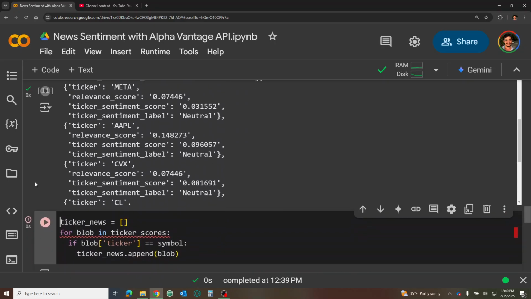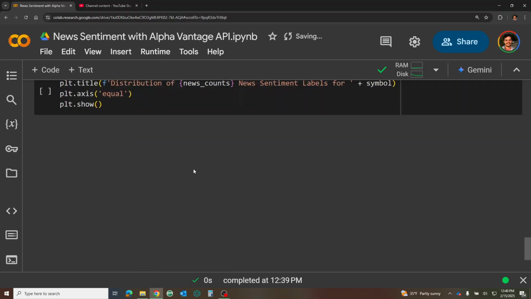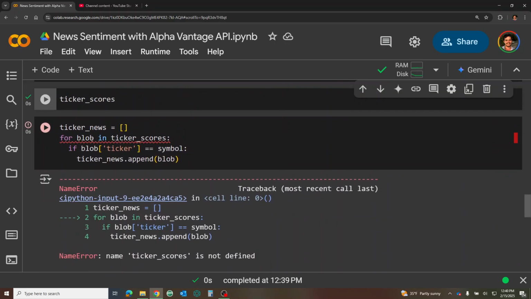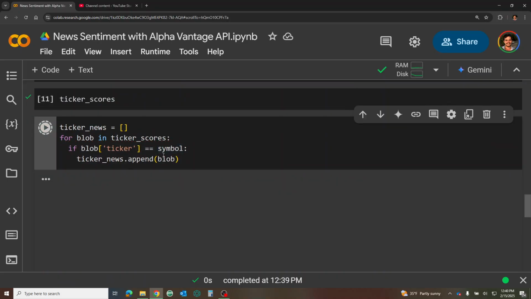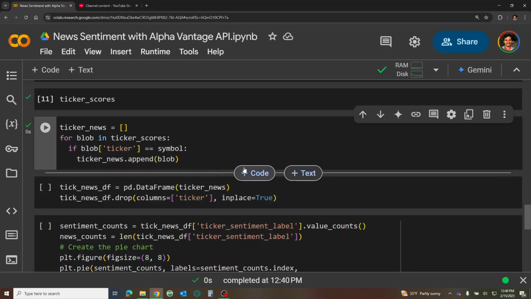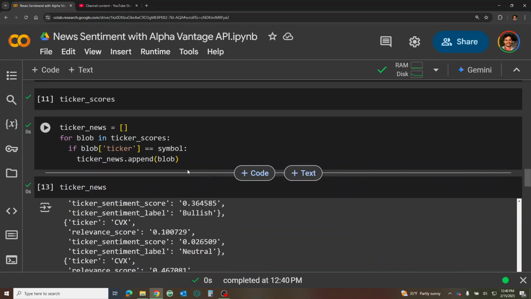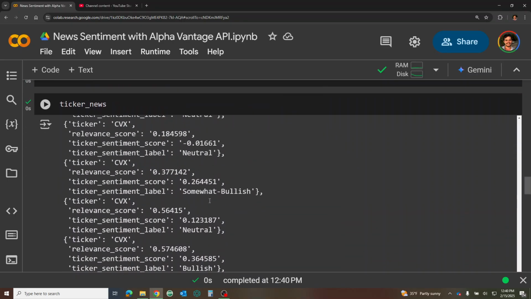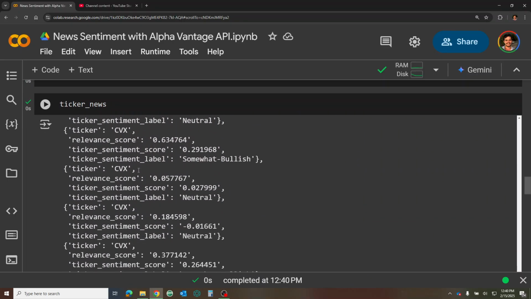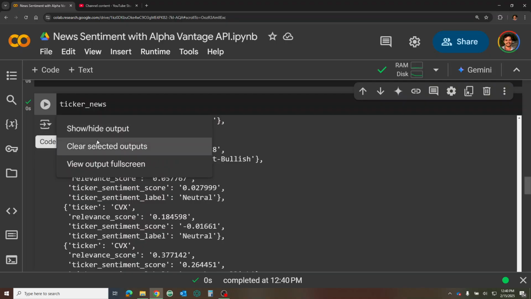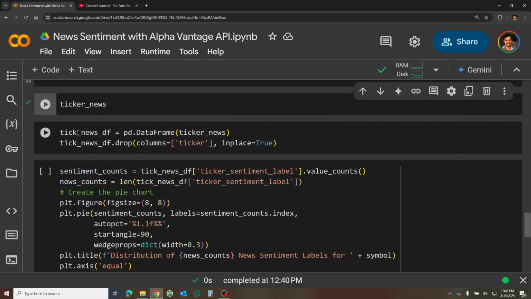So now what we're going to do is loop through it, look for our symbol, and if it's true, we'll attach it to our ticker news. So let's take a look at our ticker news. Now we've got a blob of only the CVX, which is good. That's what we want. Here are the selected outputs there.